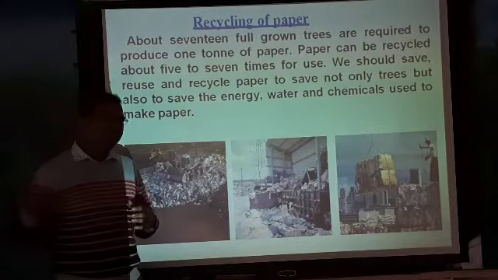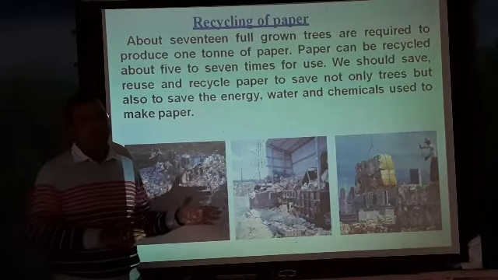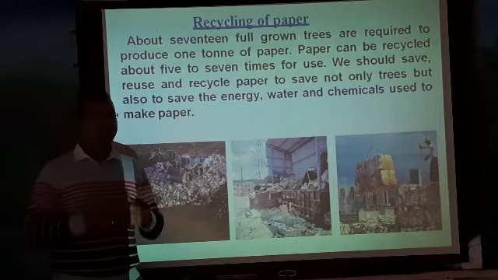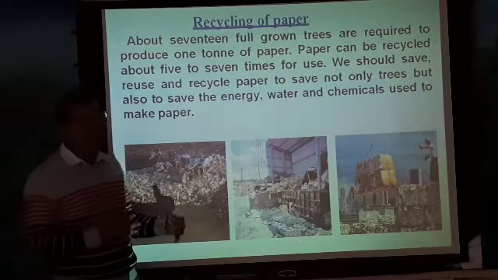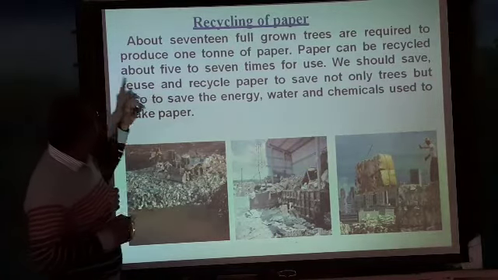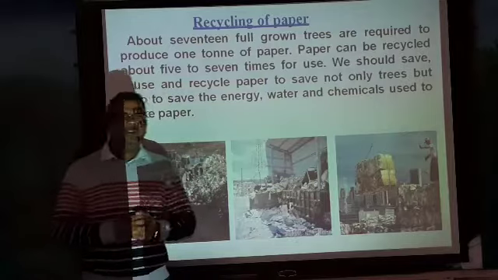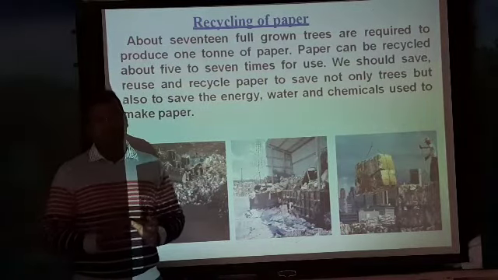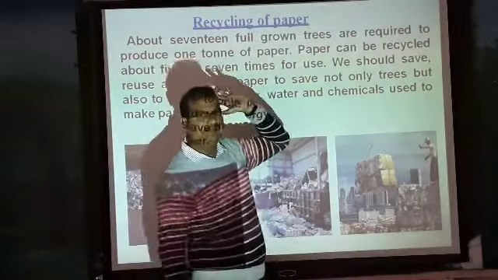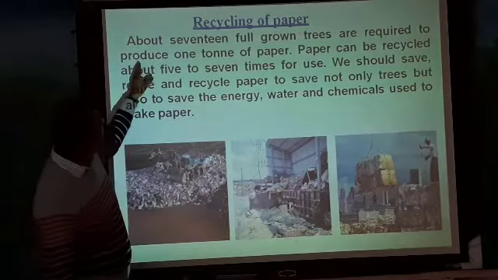But when you keep on cutting the trees, what happens? One day all the forests will be exhausted. So to conserve the forest, there is one more method we can adopt, that is recycling of paper. About 17 full grown trees are required to produce 1 ton of paper. So if you want to prepare 1 ton of paper, you need to cut 17 full grown trees.